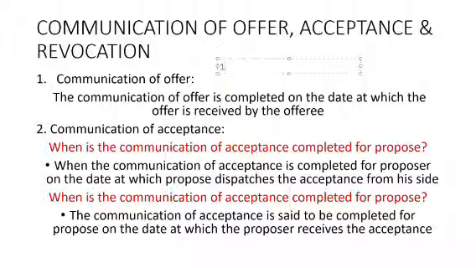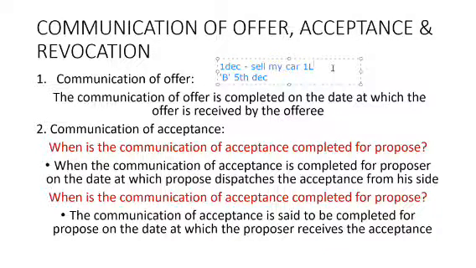I am sending a post on 1st December to sell my car at rupees 1 lakh. And B, the person B, received the information on 5th December.